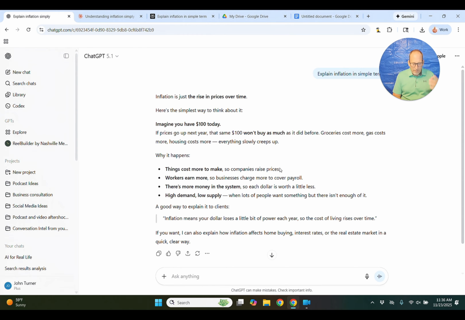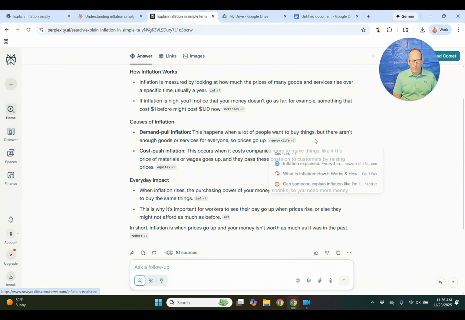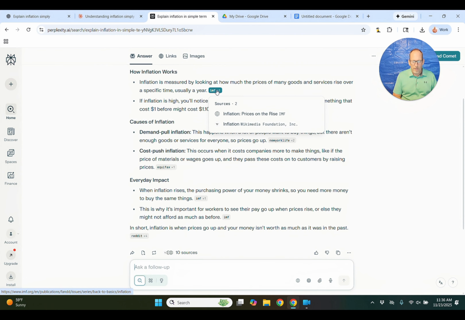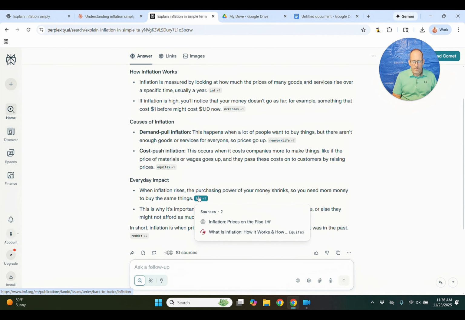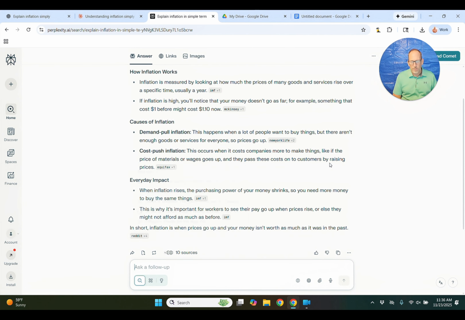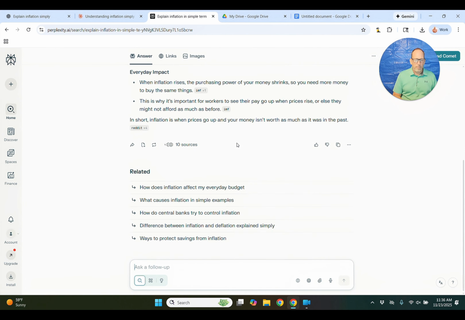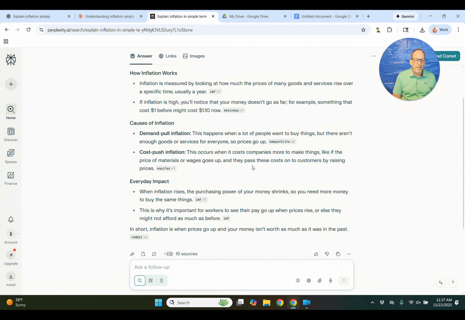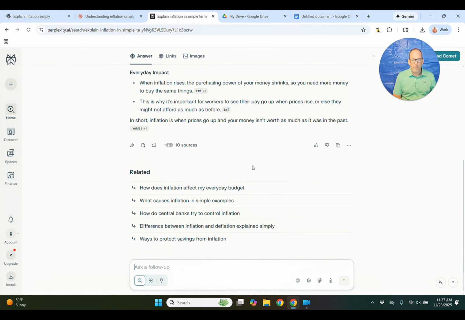But right here in Perplexity, I can click on this and it tells me the source of what it pulled up. So if I want to study a little bit more, I click on that source and go look at it. The other thing Perplexity does is give some other topics we maybe should be asking about. What's the difference between inflation and deflation, explained simply? Or how do we protect our savings from inflation? Because it's saying, why are you asking this question about inflation? Maybe you want to know how it affects your budget or how to protect yourself.